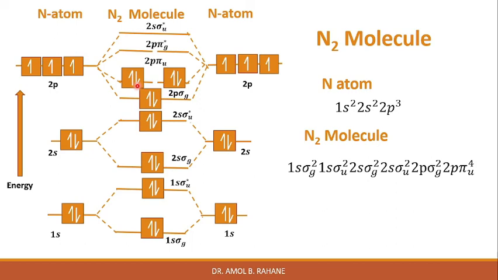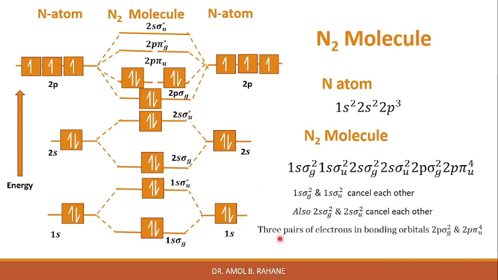The 1s sigma g 2 and 1s sigma u 2 will cancel each other. Also the 2s sigma g 2 and 2s sigma u 2 star will cancel each other, and therefore 3 pairs of electrons remain in the bonding orbitals, 2p sigma g 2 and 2p pi u 4. And therefore the N2 molecule has a triple bond, because there are 3 electron pairs in the bonding orbitals.